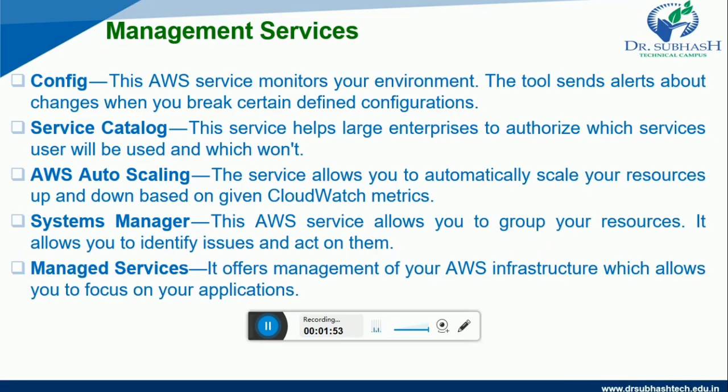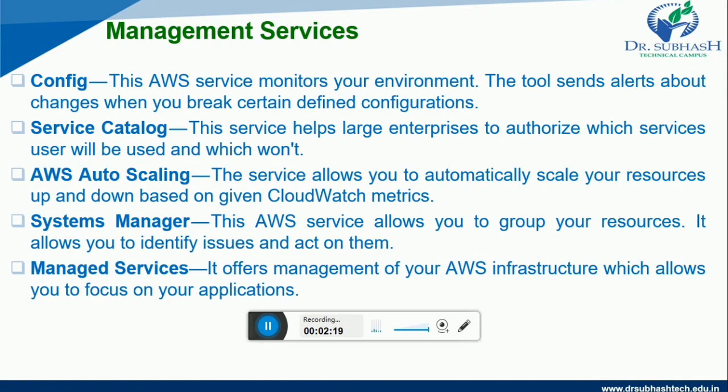The tool sends alerts about changes when you break certain defined configuration. Next one is Service Catalog. This service helps large enterprises to authorize which services users will use and which won't.